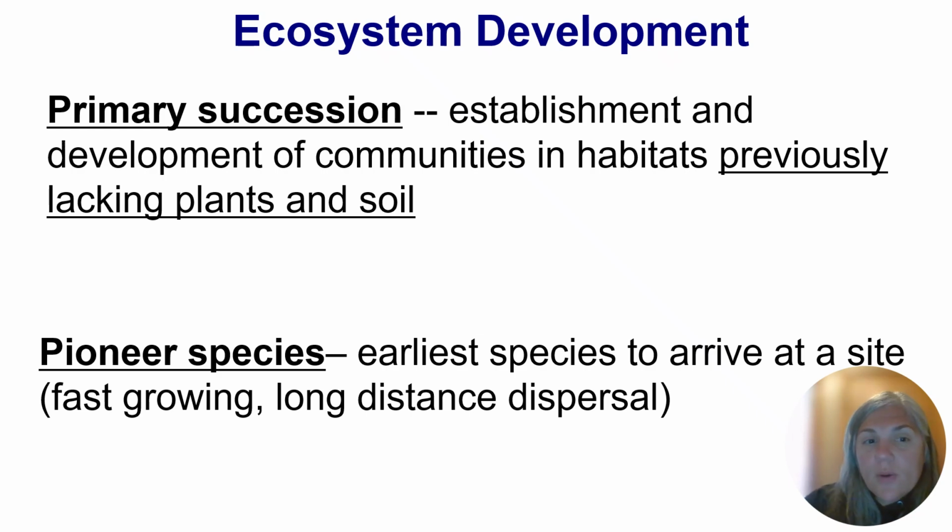Remember that if new plants are establishing, the seed has to come from somewhere else. And so often these are plants that have small seeds that are windblown and carried through the wind and get deposited, and then they can start establishing.